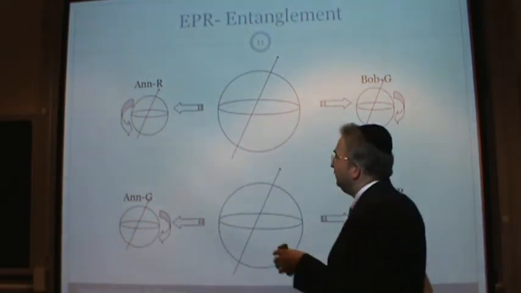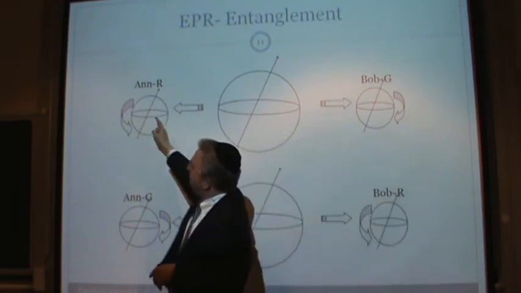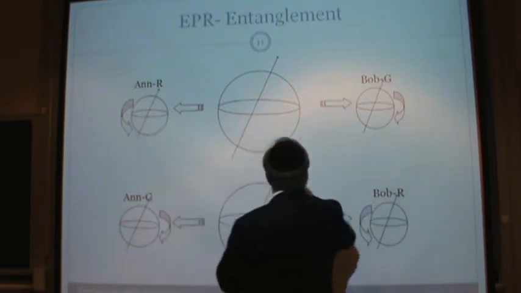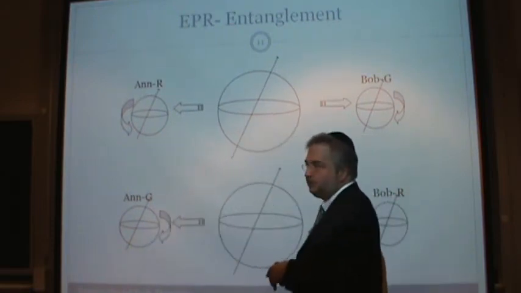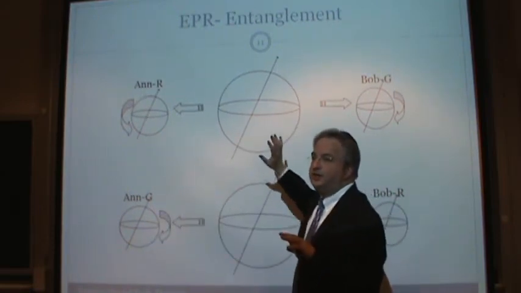Okay. It is a fact of the universe. So, if this one's going to be spinning counterclockwise, then this one's going to be spinning clockwise. If this one's going to spin this way, then this one's going to be spinning this way. Okay? That's what entanglement's all about.